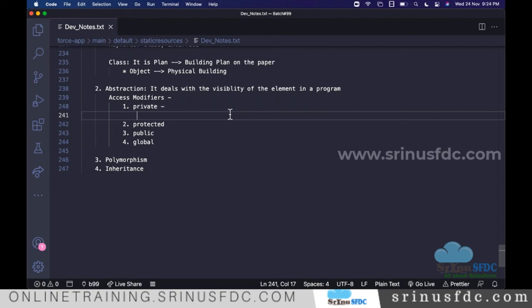So when you have a flat like that, what is the private area? In that 3 BHK house, the bedrooms are the private places, right? Even when friends or visitors come, they can stay in the hall, but mostly they should not enter the bedrooms. So it's like a private area. That is that kind of visibility, the private.